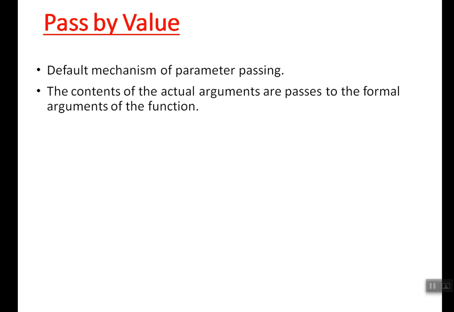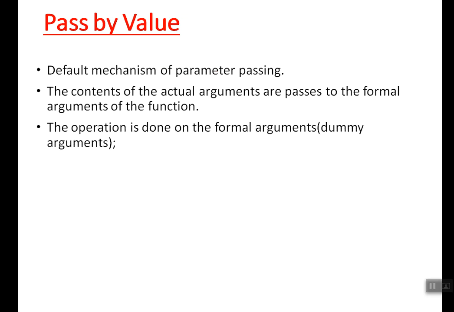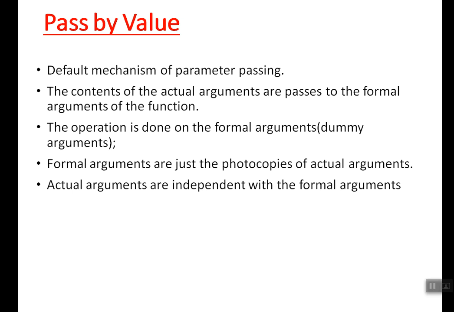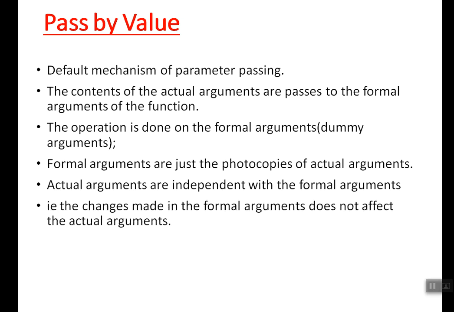And I would like to recall the concept of call by value first, because the default mechanism of parameter passing inside a function is call by value, and you are going to pass the content from actual arguments into formal arguments, right? So what are formal arguments? Formal arguments are dummy arguments, that is, the photocopies of actual arguments are called formal arguments. All the operations you perform are only with formal arguments, not with actual arguments, right? So after you copy the content from actual arguments to formal arguments, there is no relationship between actual and formal. So actual arguments are independent of formal arguments, right? You would have learned this with functions itself. Now I'm recalling it.